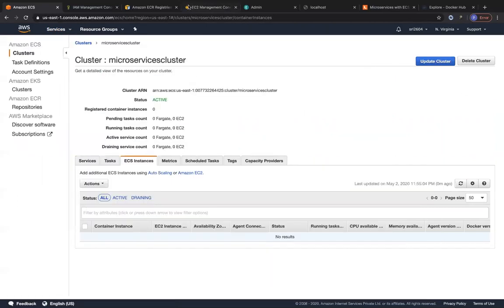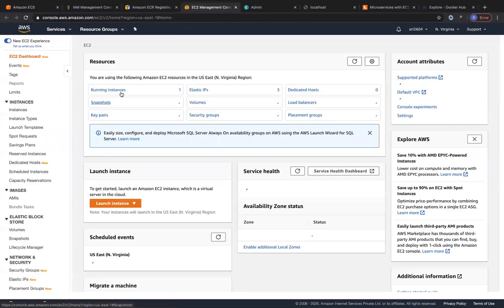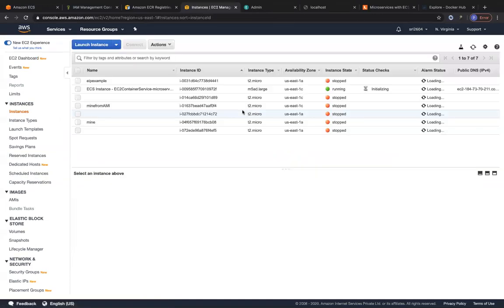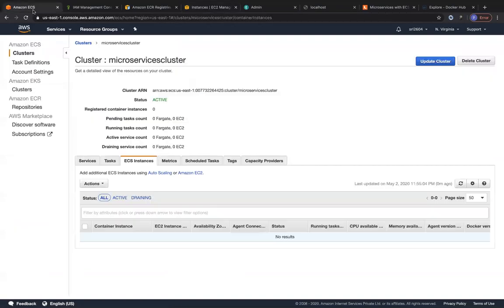I just hope I have my service limits and count so that I'm able to get one EC2 instance. Do I have one? Yep. So there is one EC2 instance of the M5 large capability that is coming to the running status. So let me just refresh this in ECS to see that EC2 instance over here. Cool. It's running and it's showing over here.